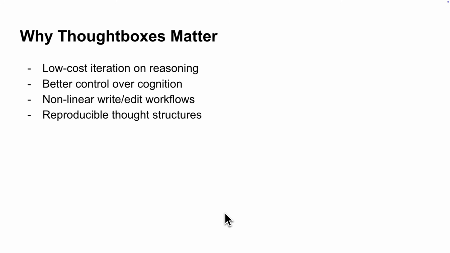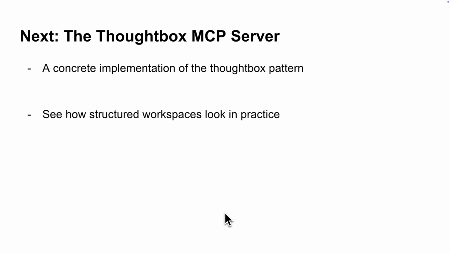Now that we've defined the category, the next step is to look at a concrete implementation, the Thoughtbox MCP server. In the next video, we'll see what all of this actually looks like.